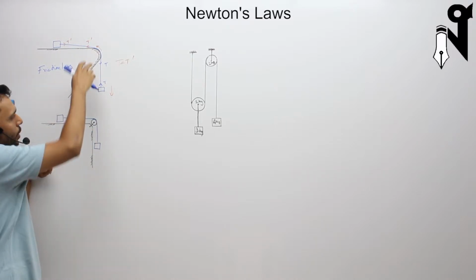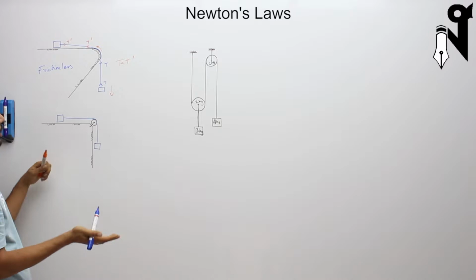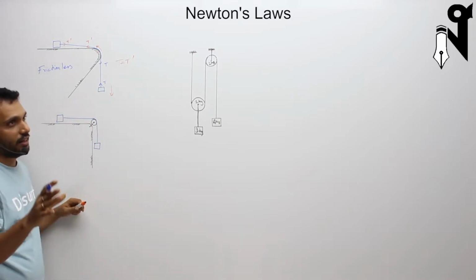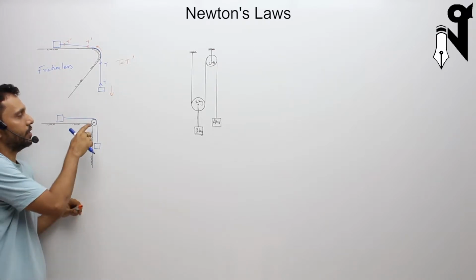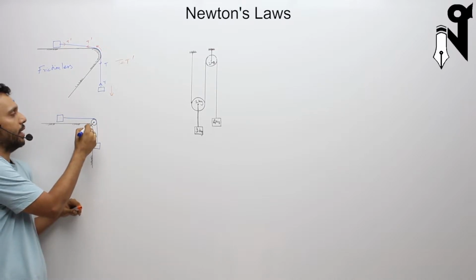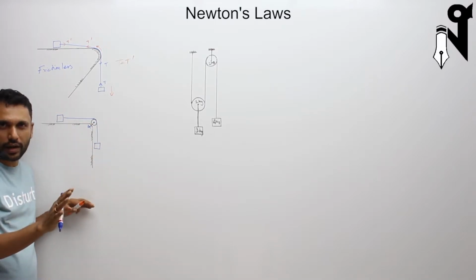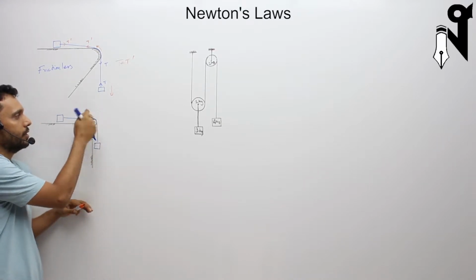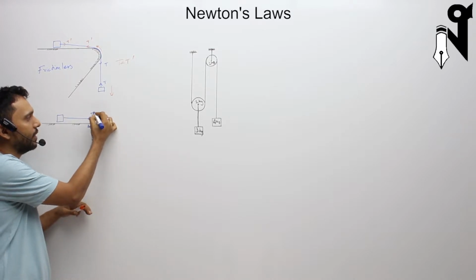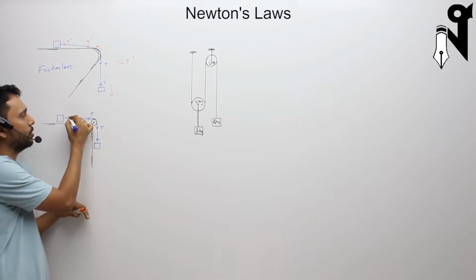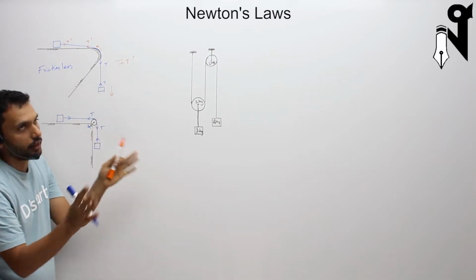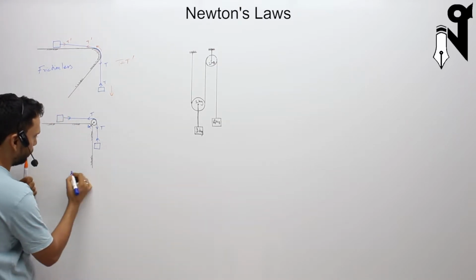Hence, whether the pulley had an action of rotating or not, it doesn't matter if it is frictionless. Fixed pulley, frictionless, it doesn't matter if it is having mass. If it is having mass, then the weight of the pulley will be taken care of by where it is fixed. So the mass of the pulley doesn't matter. Frictionless is what matters, and it makes the tension on both sides same. If it is frictionless, then T and T will be same, otherwise not. So the friction is what decides whether the tension on either side of the pulley is same. I'll repeat that.